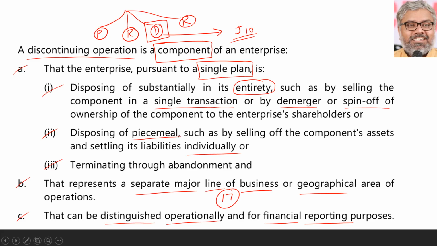But practically, all three may not be met. Even if point A is met, sometimes it may not be possible to distinguish it operationally, and then it will not fulfil the criteria to be called a discontinuing operation. That is why we have to focus only on the theoretical aspects of this standard rather than trying to apply it in all cases.